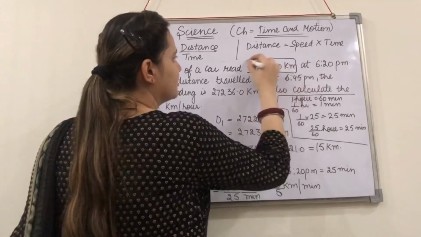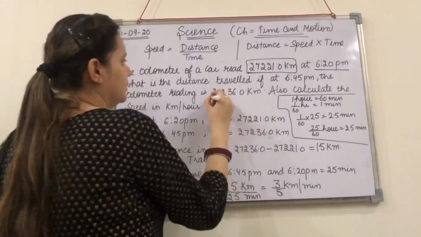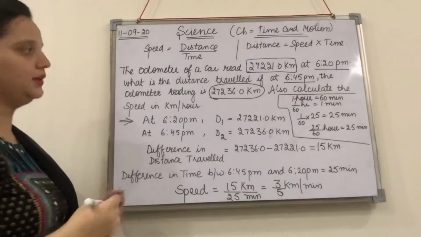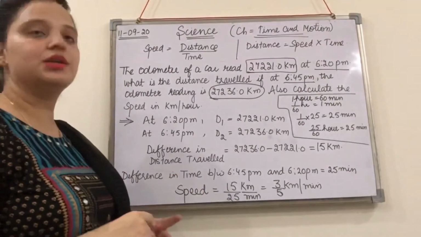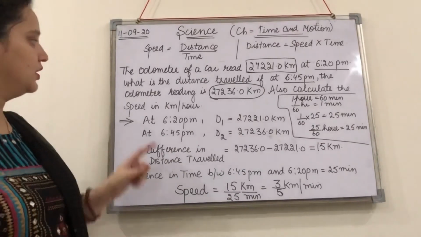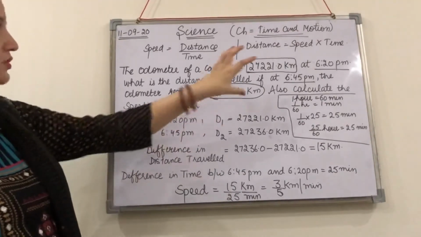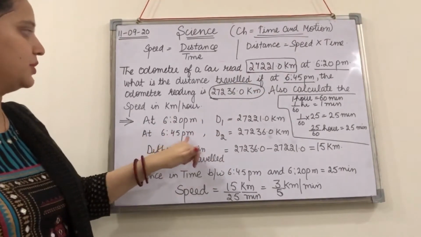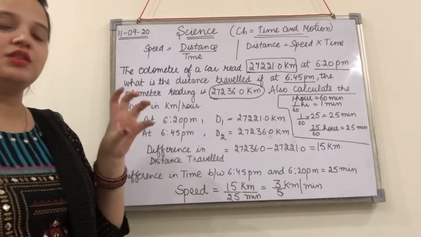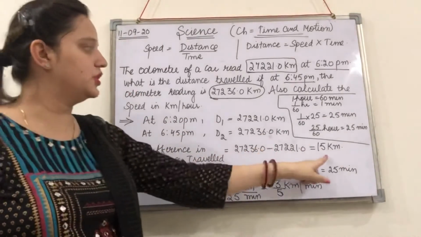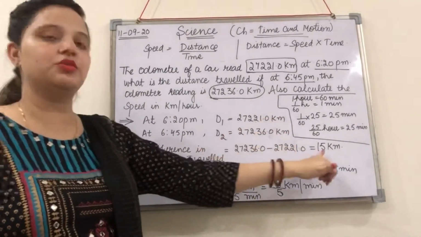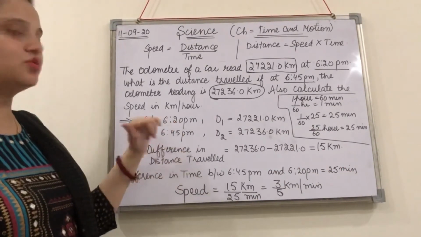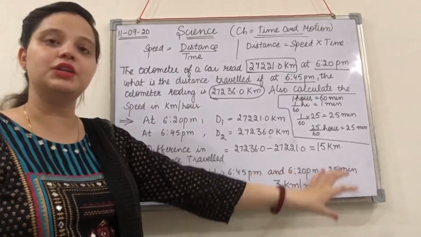Distance is given at this time and distance is given at this particular time. So you have to calculate the speed in kilometer per hour, right? Firstly, let's write down what is given in the statement. At 6:20 p.m. the distance is this, and at 6:40 p.m. the distance is this. So the distance the body has covered is 15 kilometers. Subtracting this from this gives you 15 kilometers. That means between 6:20 and 6:45 the body has covered 15 kilometers.